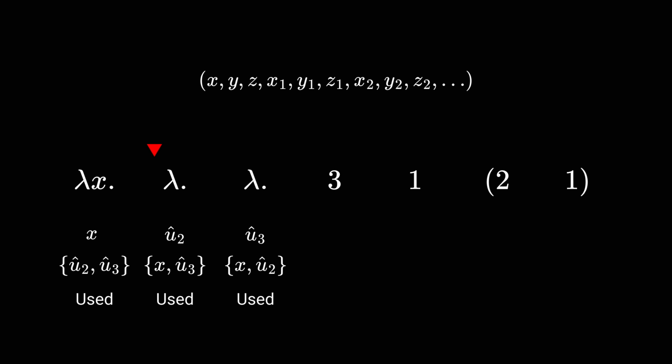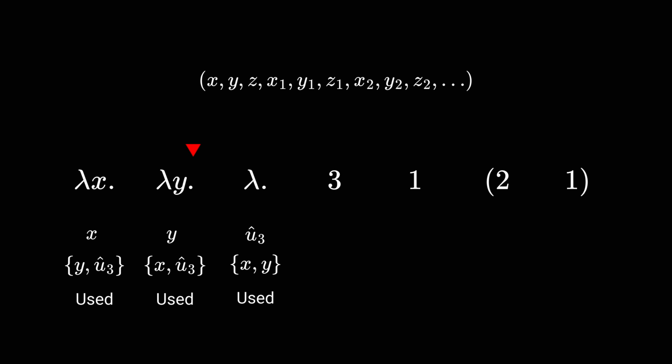Moving on to the next binder. Here, u2 is used, but cannot be named x. At this point, we do not have a parameter name chosen for u3, so we can ignore it when we select the name for u2. Following our sequence, we'll choose name u2 equal to y. This updates the restriction set for u1 and u3.